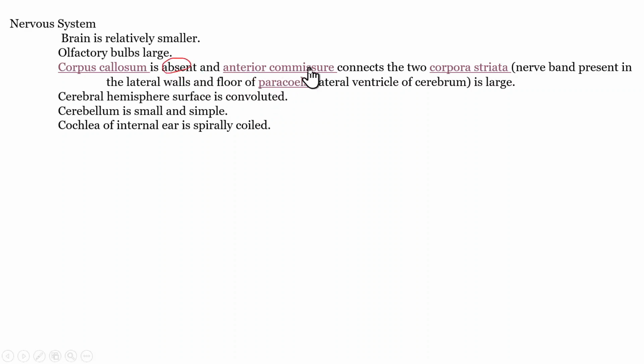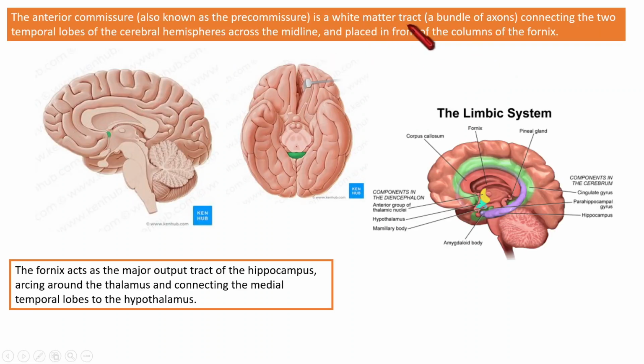And anterior commissure. Anterior commissure is a white matter tract, that means a bundle of axons. What it's doing, it connects the two temporal lobes. Temporal lobes are that part of brain that we can see on each side. It connects the two temporal lobes of cerebral hemispheres across the midline. And also its position, it is placed in front of the columns of fornix.